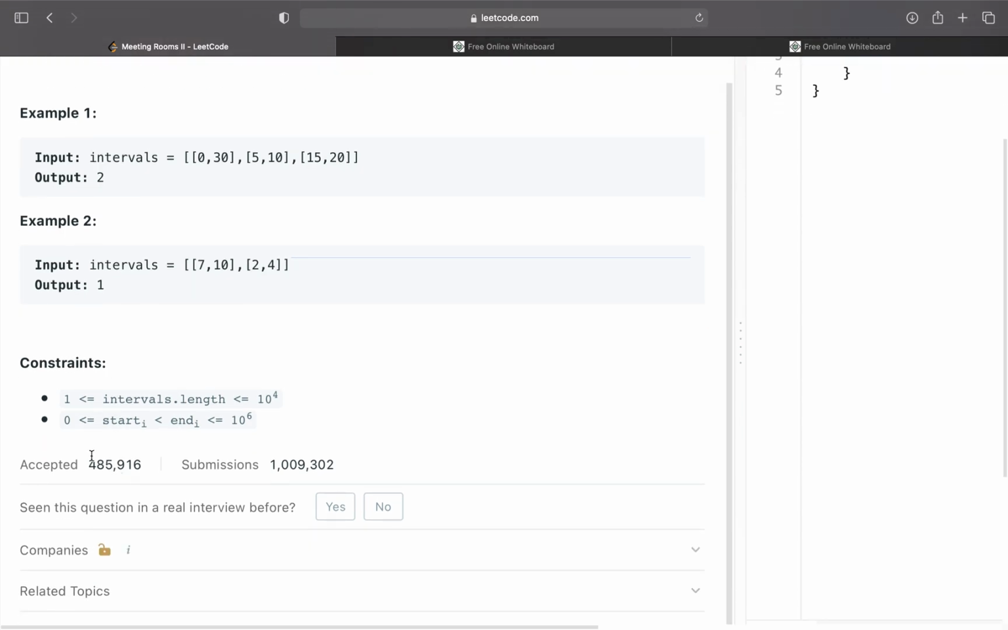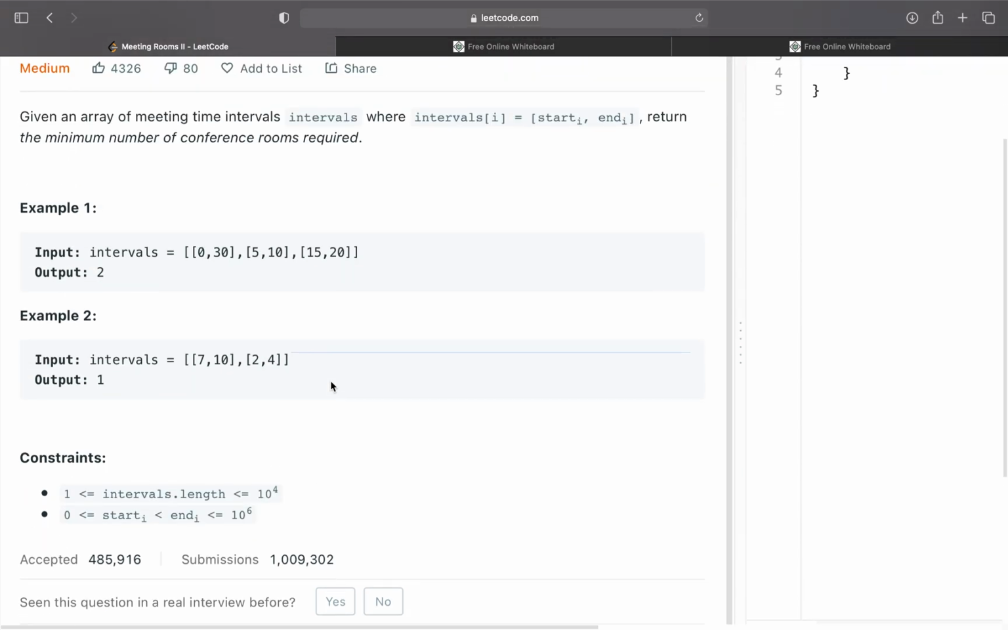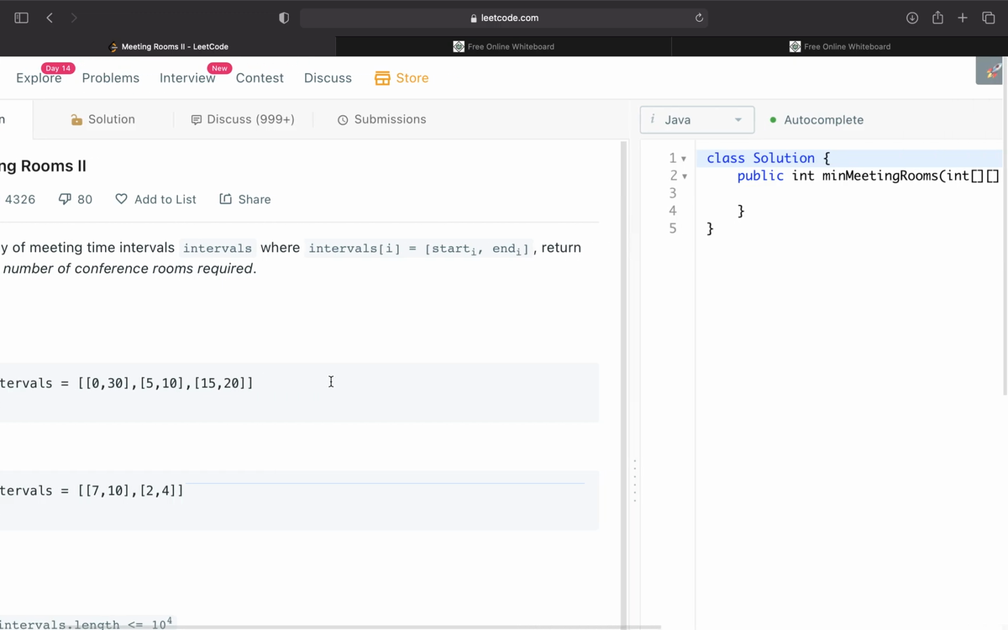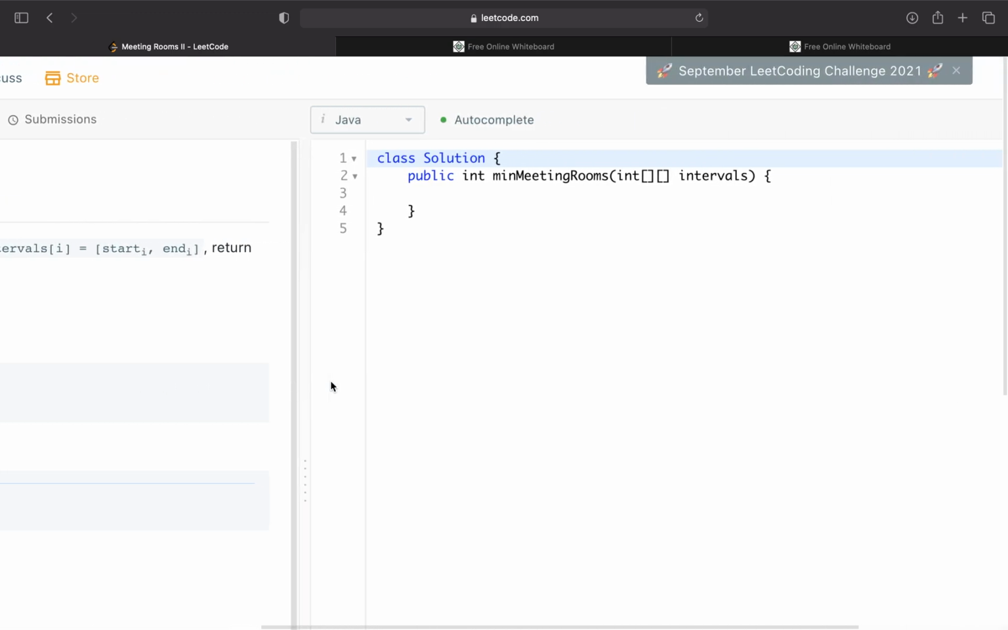All right, and then here are the constraints down here. So the idea is, if you're still a bit confused on what it's asking, if all these meetings were to happen, let's say we're at a business and we have all these meetings planned for today, how many conference rooms or meeting rooms are going to be required for us to successfully conduct all these meetings that are planned?